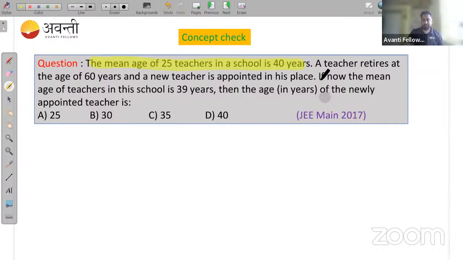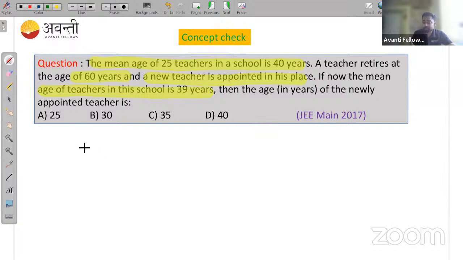Okay, वो बोल रहा है कि a teacher retires at the age of 60 years and a new teacher appointed in his place. If now the mean or average of teachers in this school is 39 years, then the age of the newly appointed teacher is. It came in 2017 JEE means. Okay, so now first what we'll do, we'll try to find the mean first.